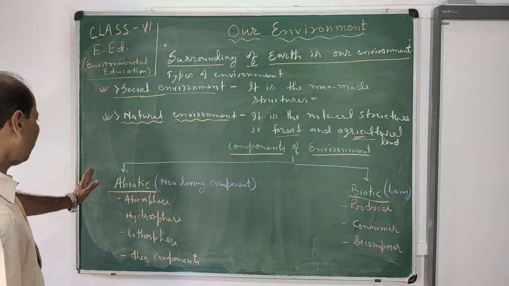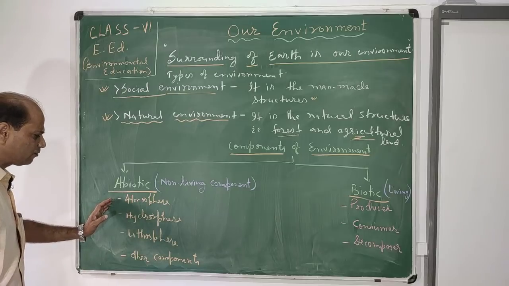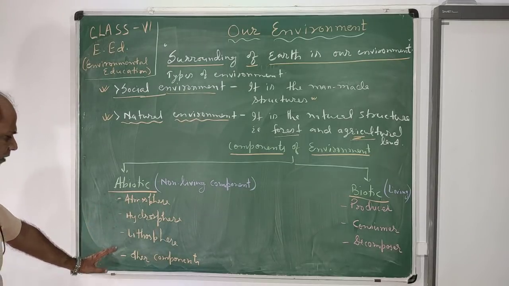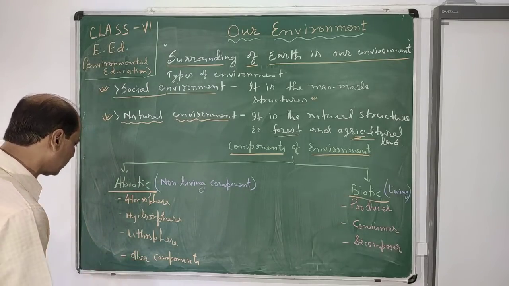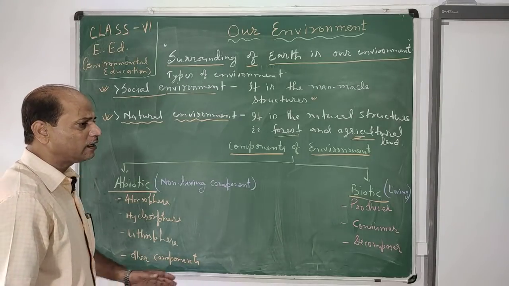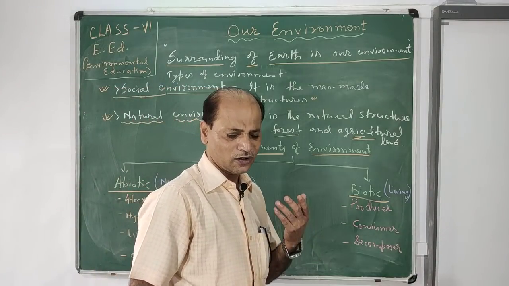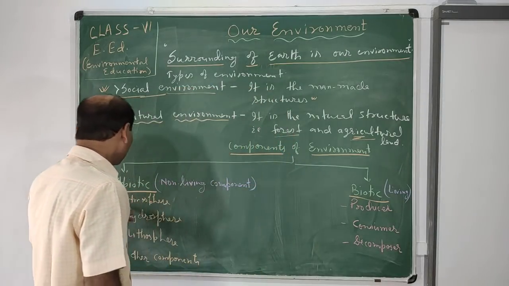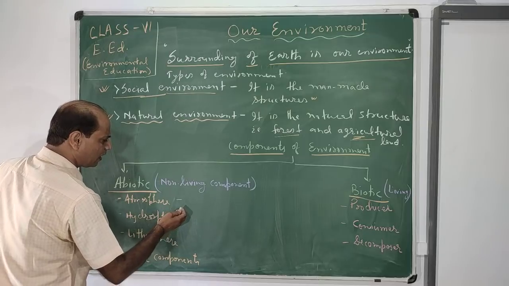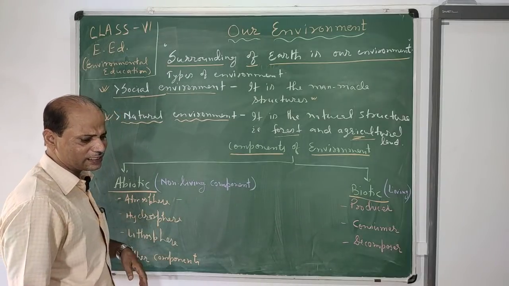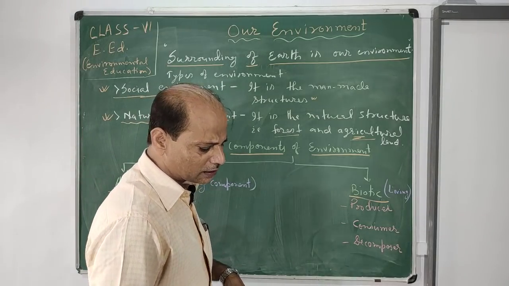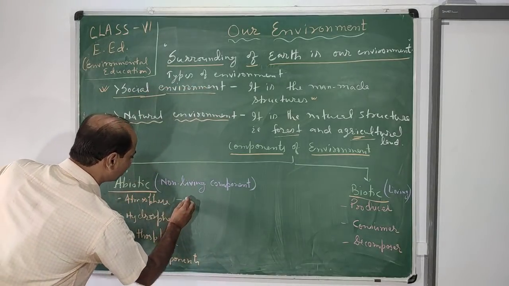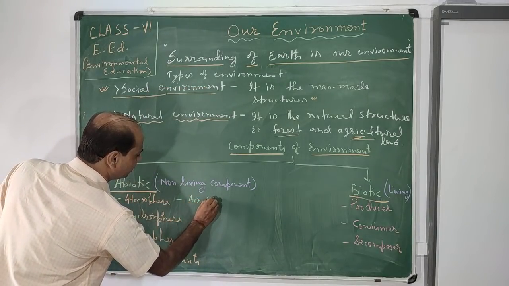In the abiotic component there is atmosphere, hydrosphere, lithosphere and other components. Other components include temperature, light, moisture. The atmosphere is the composition of air, the air surrounding us.